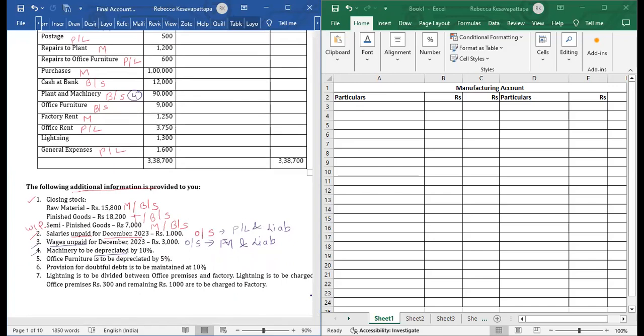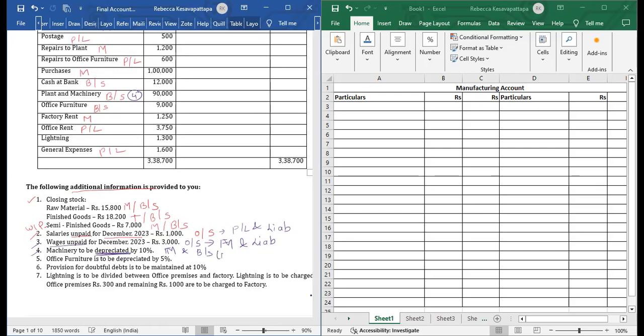First, machinery is in factory. So first effect will go to factory, that is manufacturing account, and second effect will go to balance sheet. From machinery in the balance sheet we have to deduct this depreciation. We'll see how it is done.